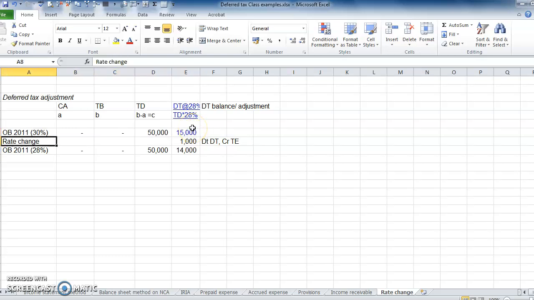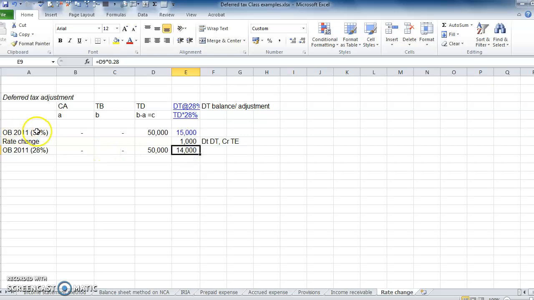Then we had a rate change, and now we need to restate our balance at the new rate. The temporary difference is exactly the same, but times the new rate of 28%, so our deferred tax balance now changes from 15,000 to 14,000.